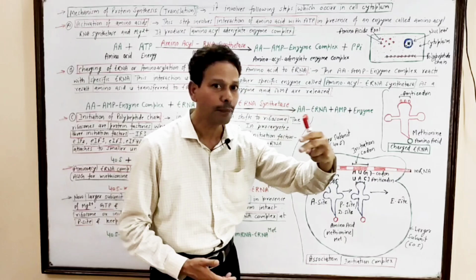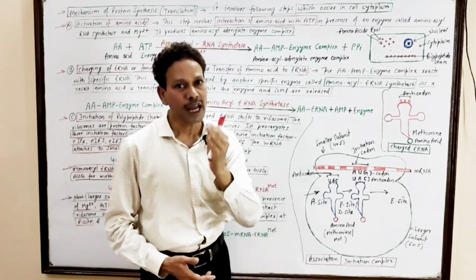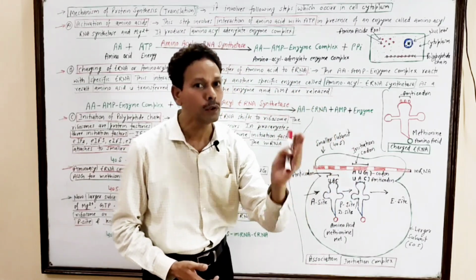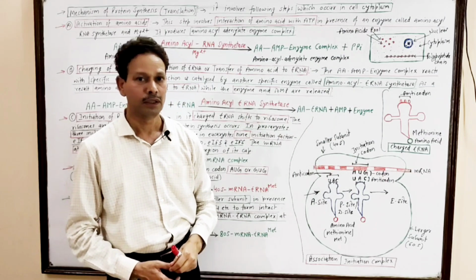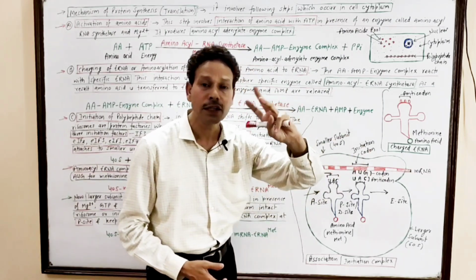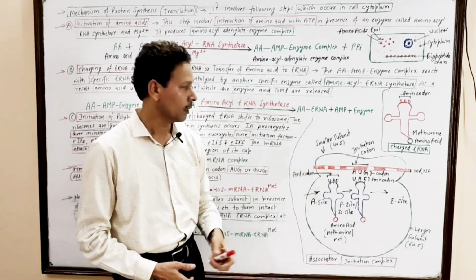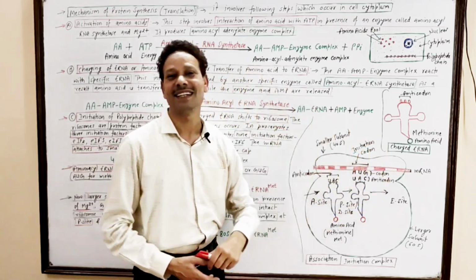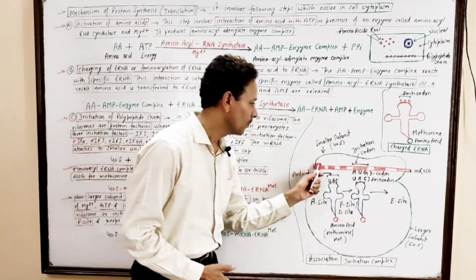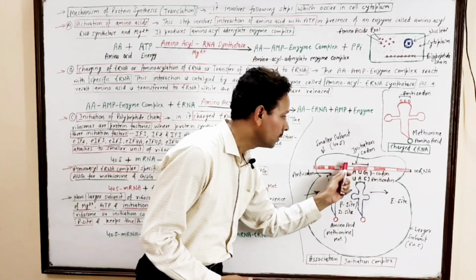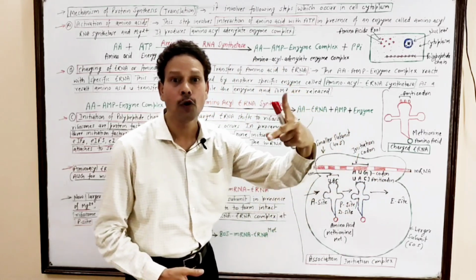The entire information exists in a definite sequence of nitrogen-based nucleotides or letters. And the definite sequence occurs in the form of triplets. A sequence of 3 letters present on mRNA represents a codon.